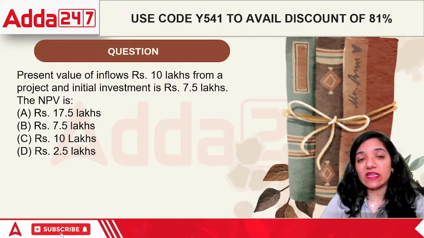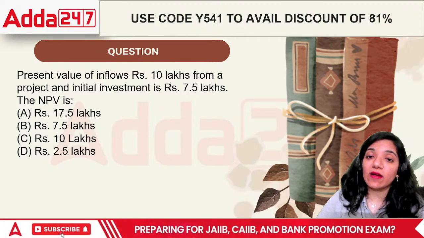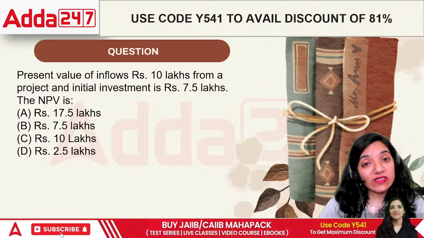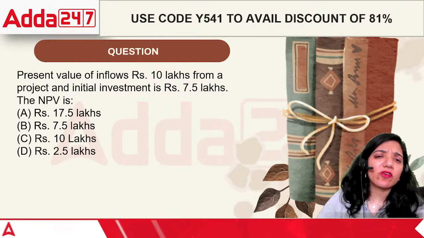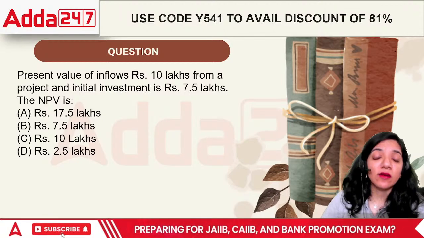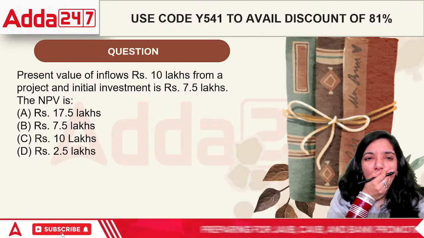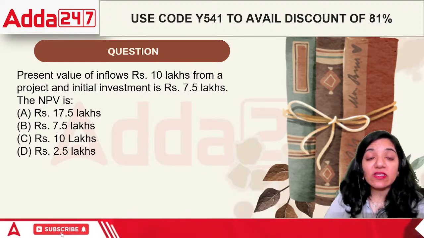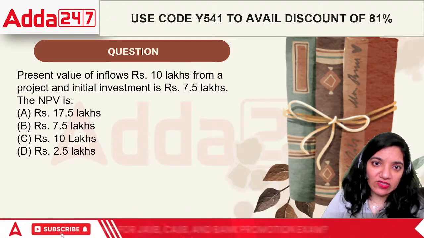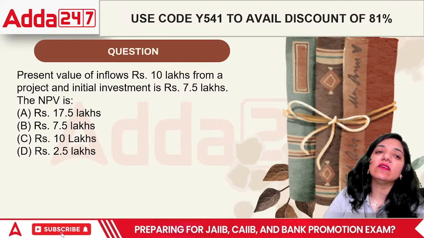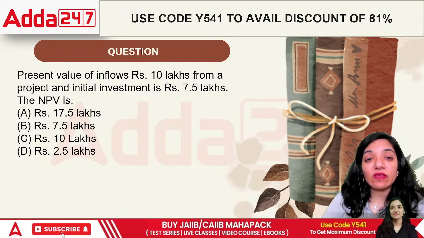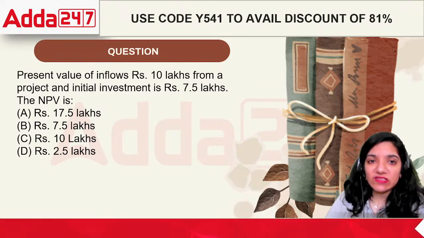Okay, here comes the next question. This is from the CAIIB again. The present value of inflows from the project is 10 lakh rupees, and the initial investment is 7.5 lakh. So what is happening exactly? The present value of inflows is 10, the initial investment is 7.5, giving us an NPV of 17.5 lakh?